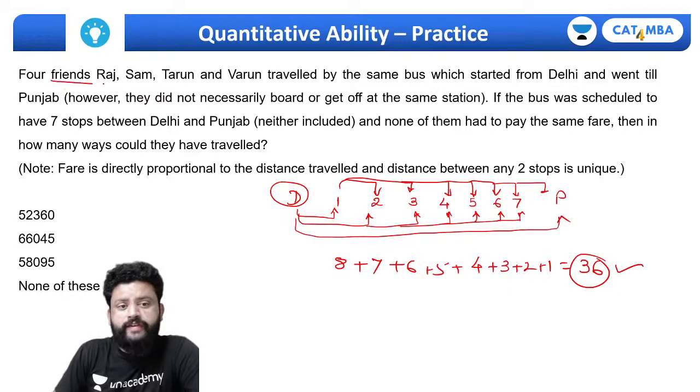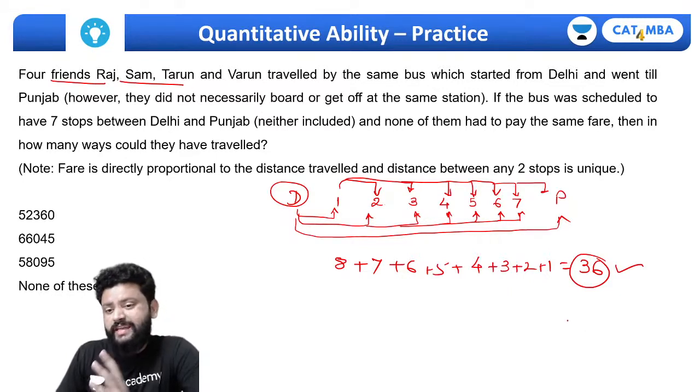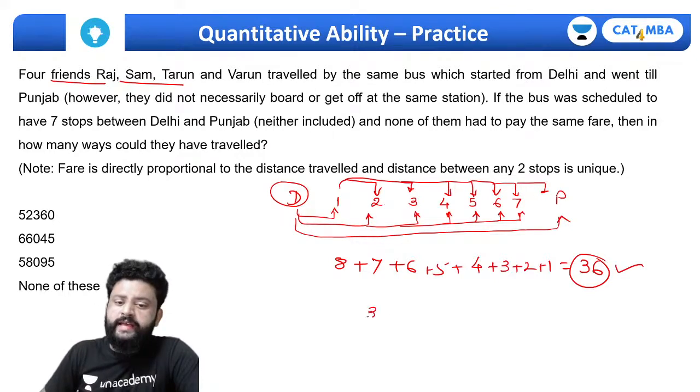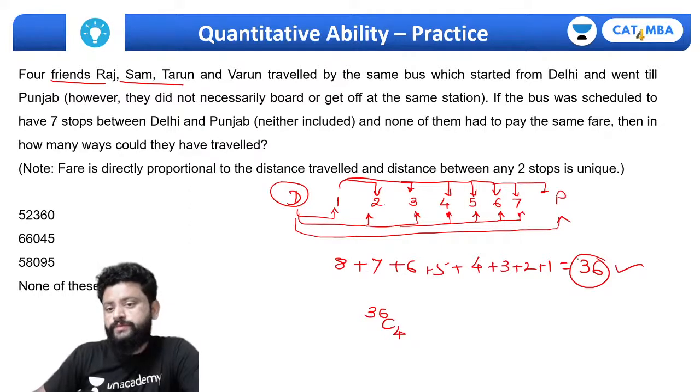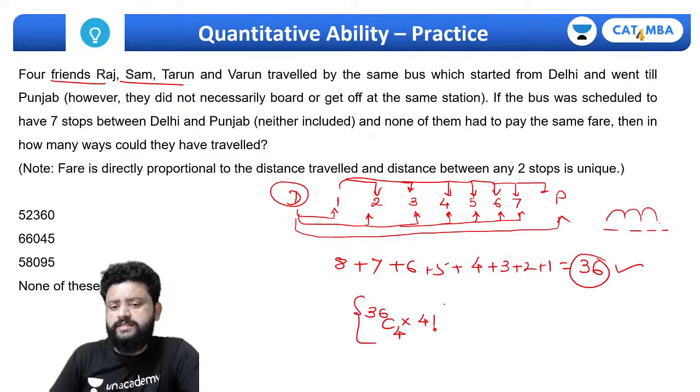And there were 4 friends, so they must have chosen any 4 tickets from this. All 36 are different tickets, right? So we can have the answer as 36C4. At the same time, those tickets can be interchanged, so you need to arrange those 4 things into 4 factorial. This is the actual answer.